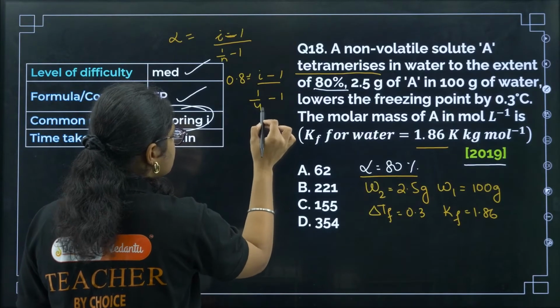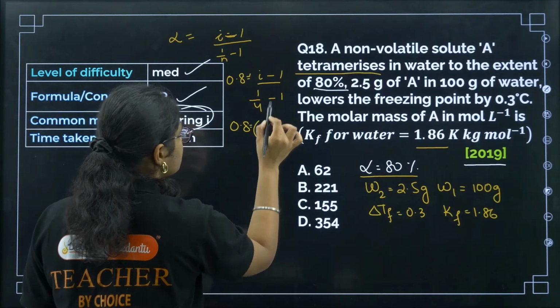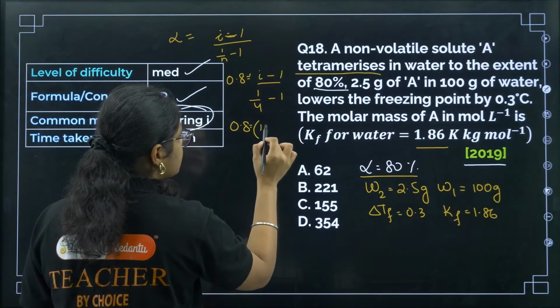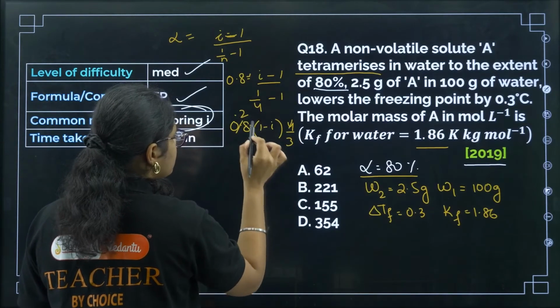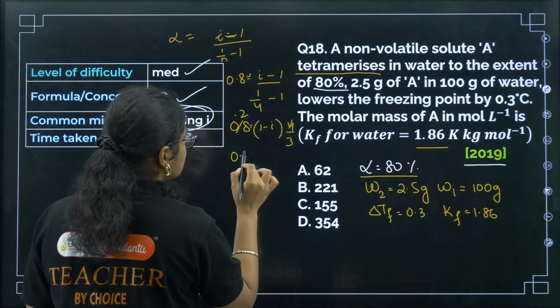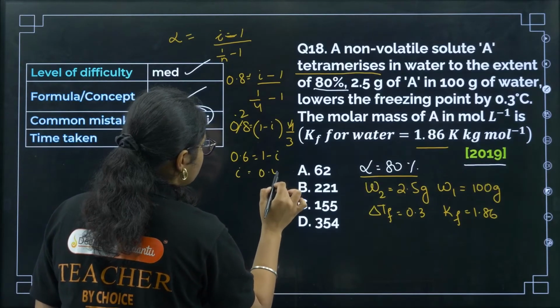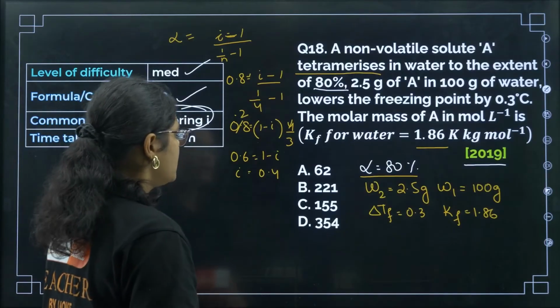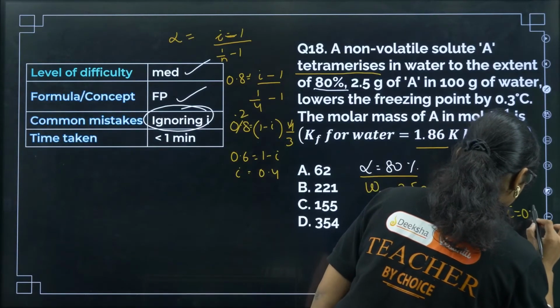That implies 3 by 4, so 4 by 3. So 0.8 is equal to minus 4 by 3 times (I minus 1), so I'll make it 1 minus I into 4 by 3. 4 ones are 4, 2s are 3, into 0.6 is equal to 1 minus I. So I will be equal to 0.4. The I value is 0.4, so let me note it down here.